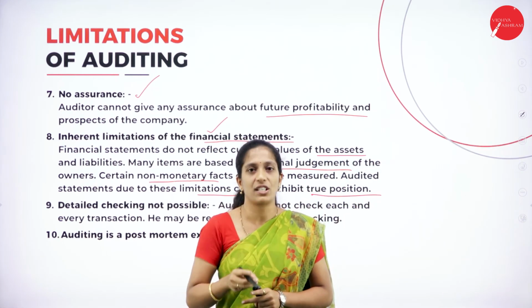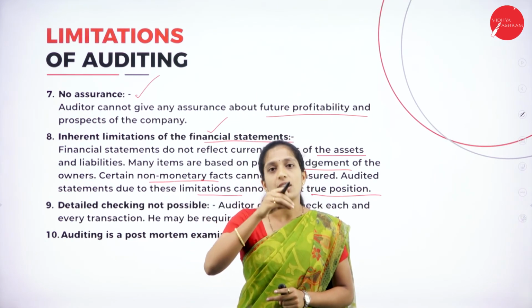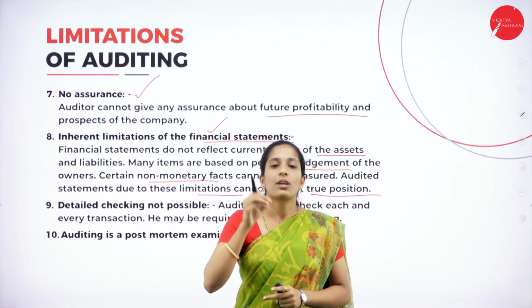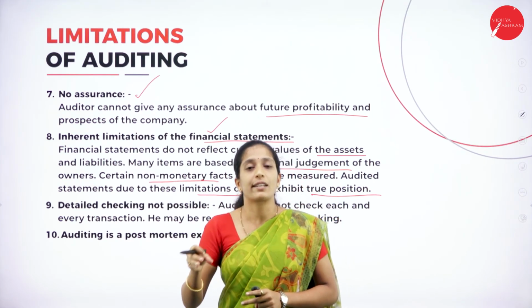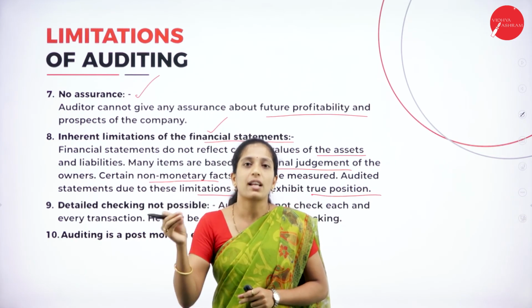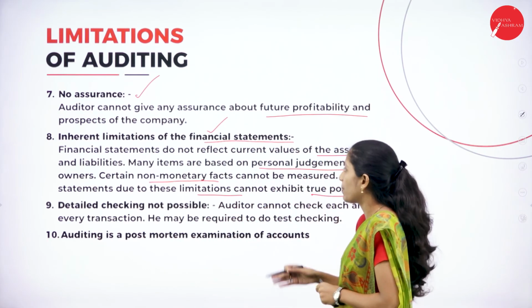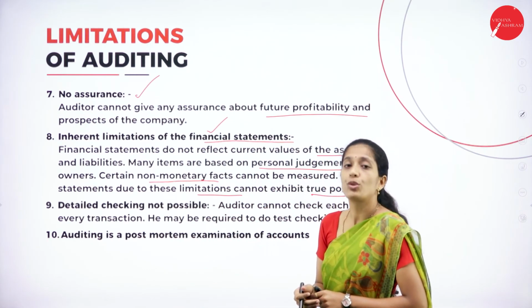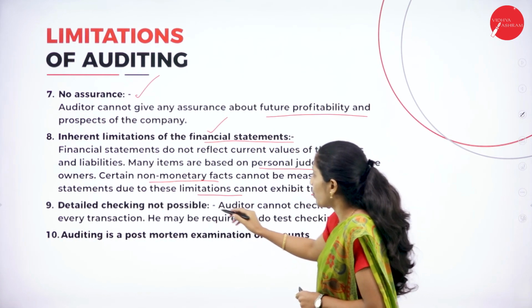For example, depreciation. The asset which was purchased 10 years before, now the owner might predict some value. He may not calculate depreciation according to a particular method, but he simply will predict the current value of the asset. During such a situation, we cannot exhibit the true value of the asset. Next, detailed checking not possible.